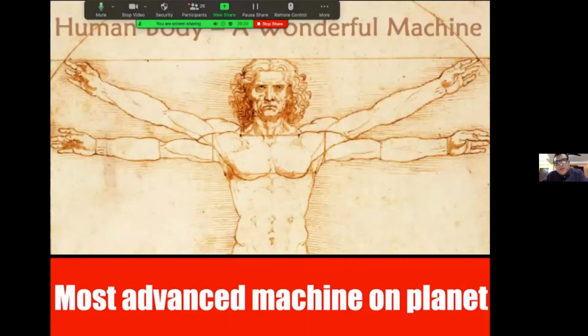So, as we all know, the human body may be considered the most advanced machine on the planet. This human body has the most complex network of wiring as the nervous system. It has the most robust, most dynamic framework of skeleton, and it has the most dynamic and most faithful locomotor system in the form of the muscular system. So this is by far the most advanced machine on the planet, and many modern day machines have been designed from the inspiration of the human body.